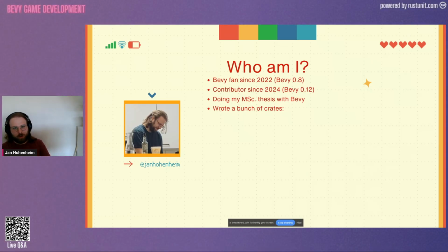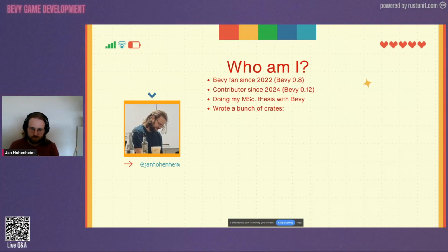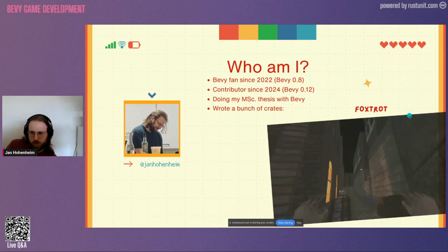I also wrote a whole bunch of crates over the years. Crates.io tells me it's about 12-ish, give or take, depends on how you count them. That is Bevy-specific crates, I mean. And I wanted to just quickly show you a few that are relevant to this talk.